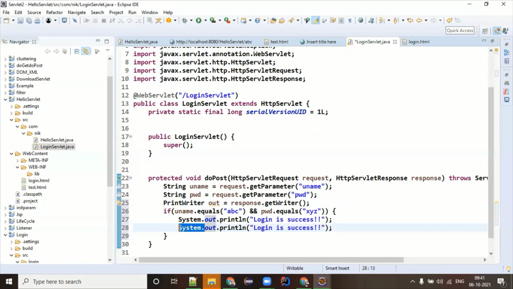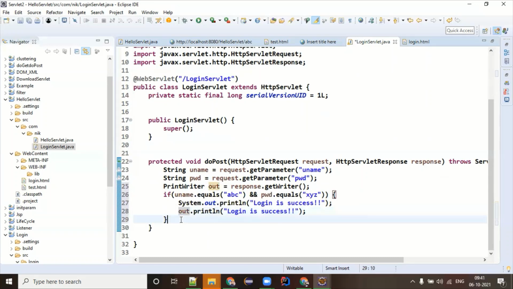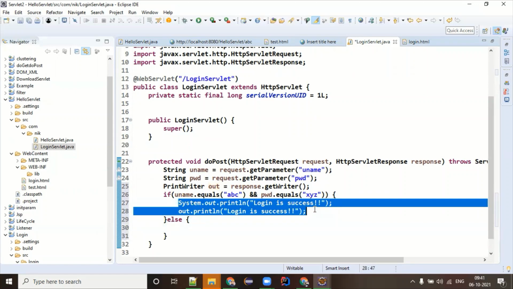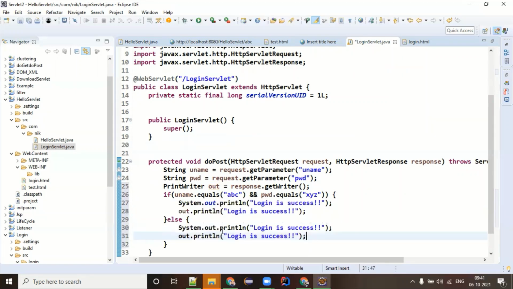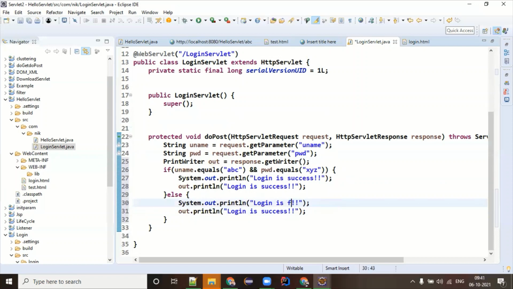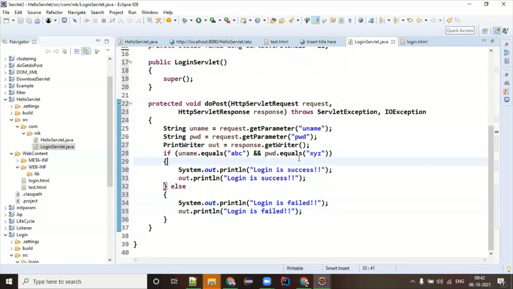One is in browser, one is in console. Else, what else? You just need to tell them login is failed. Yes or no? This is how we used to write if else. So how will the flow be?